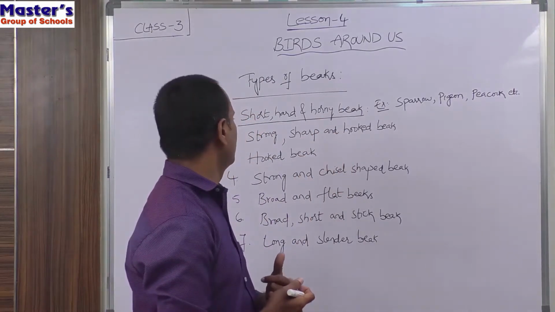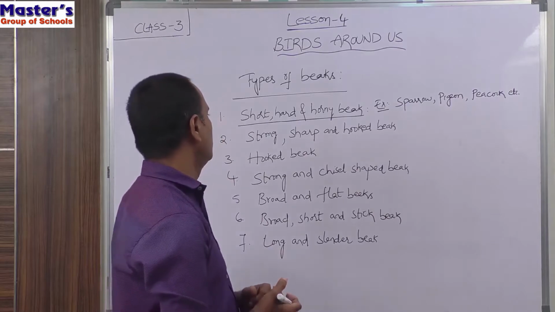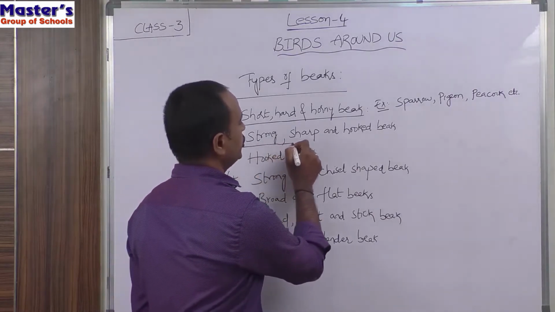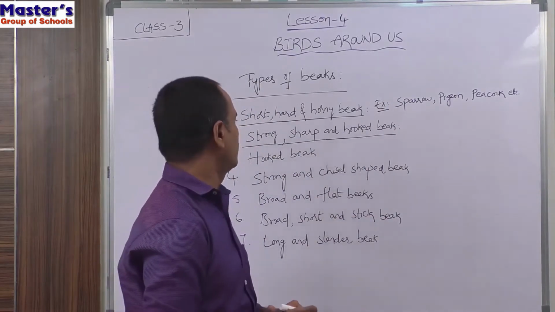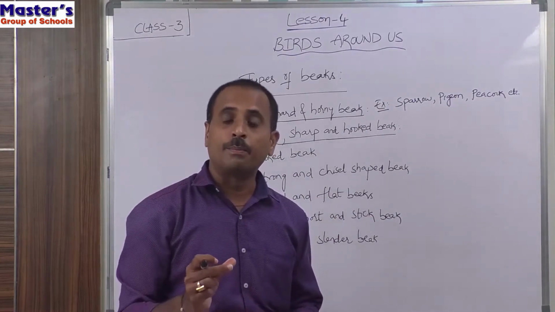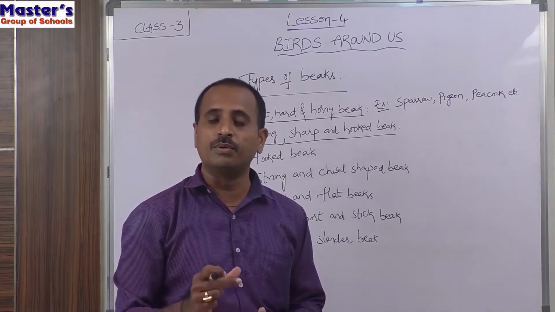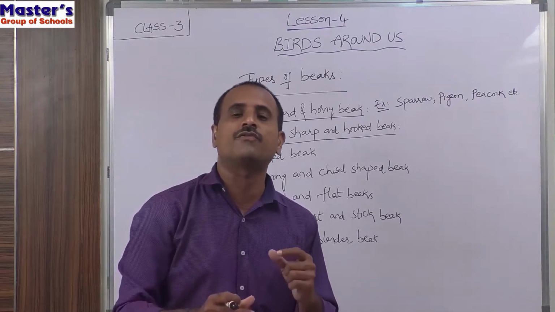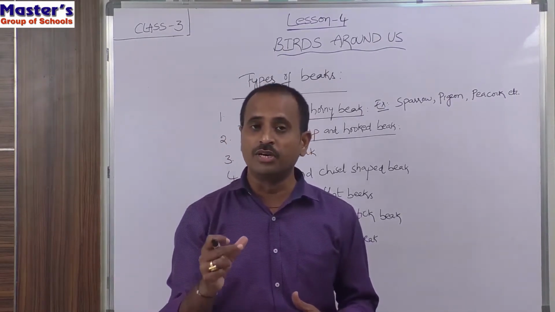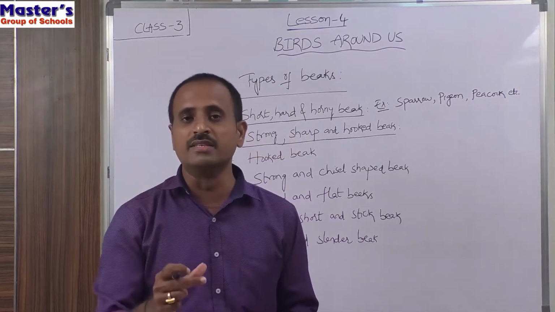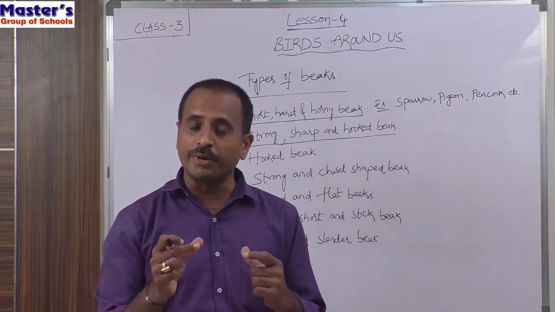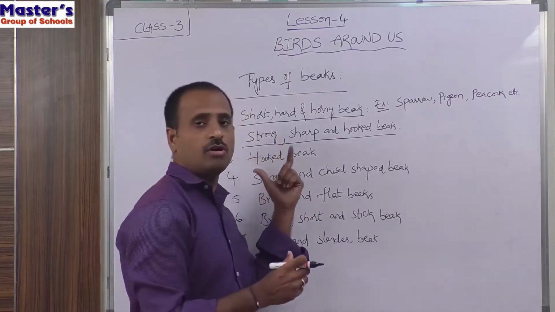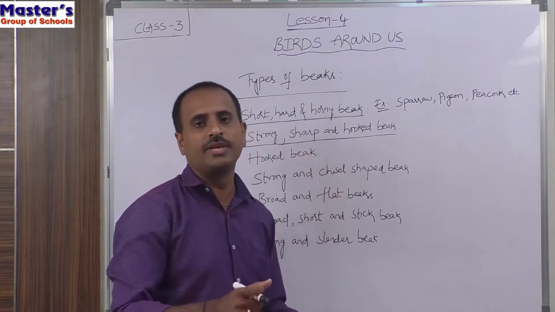Next, what is the second type of beak? That is strong, sharp and hooked beak. Children, prey birds, that means the birds which eat the flesh of other animals and the birds which eat small insects, have strong, sharp and hooked beak.